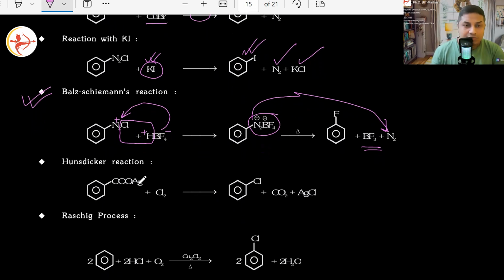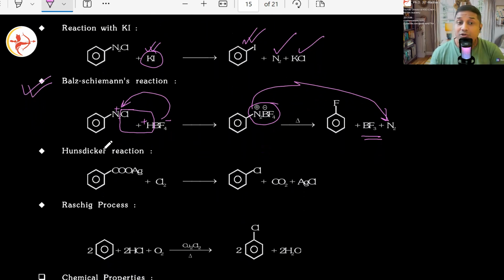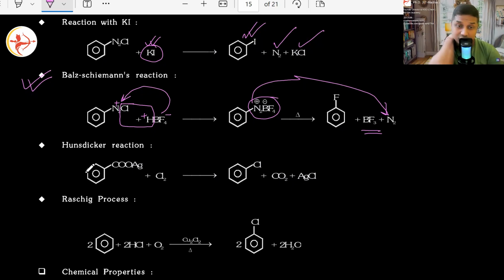Anyways, so now we move on to the Hunsdiecker reaction. Do you remember the name? What is the name? Borodin. The Borodin-Hunsdiecker reaction. Here it is only the Hunsdiecker reaction. Hunsdiecker alone gave this, not two scientists, but the principle is the same. One carbon less will be there in the product. Why? Because that carbon leaves as CO2 gas, because it is part of a carboxylate ion. Yes or no? Now here silver carboxylate is what is forming. Now this CO2 is what is going to leave.